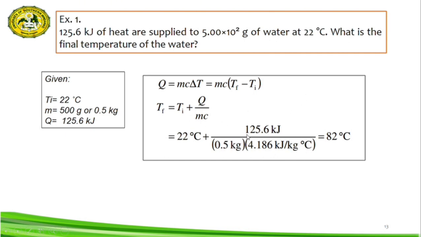By plugging this into our calculator, we get 82 degrees Celsius as the final temperature of the water. So that's it.